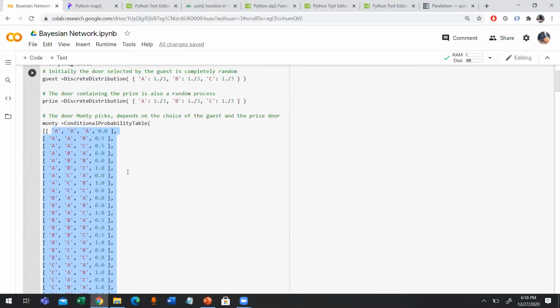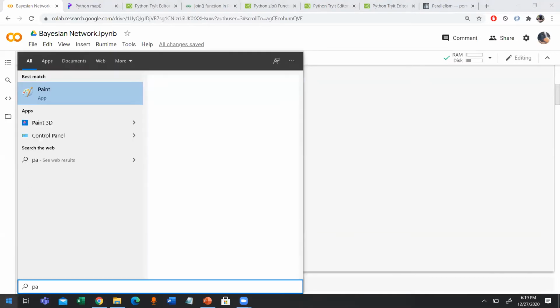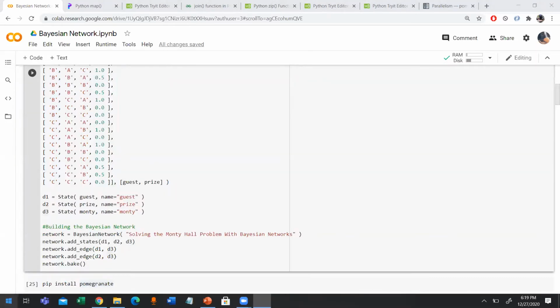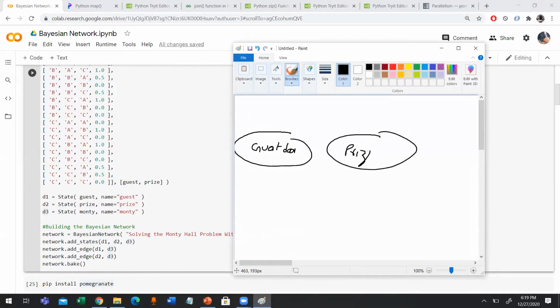These are the different probabilities. We are basically mapping all the possible scenarios that can take place. Here you can see the variables D1, D2 and D3. These are the states. So what I'm saying, I'm showing you with the help of a diagram. Let's understand, this is the guest door, this is the prize door, and this is the Monty door.